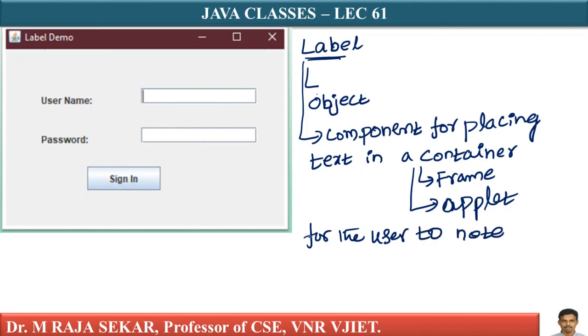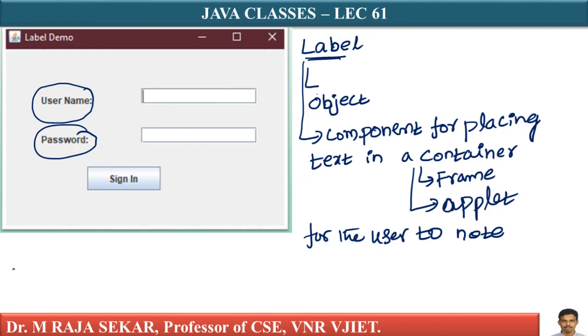A label displays, for example, let me explain, this username is label. This password is label. A label object is a component for placing text in a container like frame for the user to note.